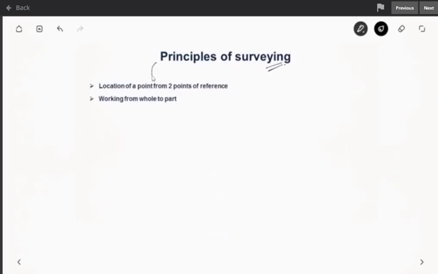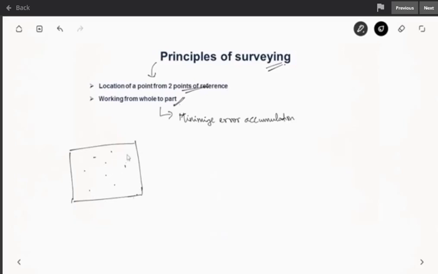As we saw earlier, we located a point from 2 points of reference. Then there is one more important principle, which is working from whole to part, so that you minimize error accumulation. If you have a very big area to be surveyed, you work from the whole to smaller sections. If you want to determine important points in the field, you start from the whole area, then you go for smaller triangles, then even smaller triangles, then you measure the relative position of points.